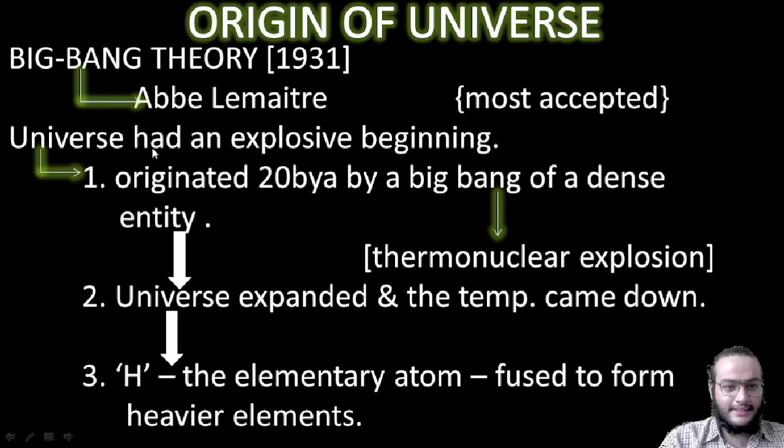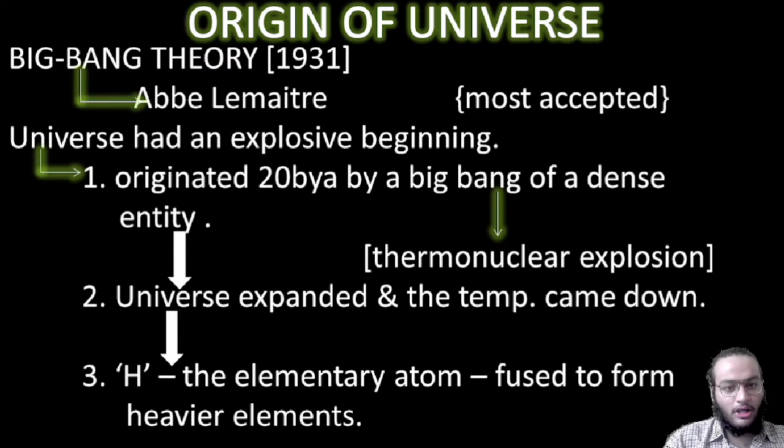The theory states that the universe started with a big bang, that is a thermonuclear explosion. The universe originated 20 billion years ago because of a thermonuclear explosion of a dense entity. After that, the universe started expanding and therefore the temperature came down. Then the elementary atom of the universe, hydrogen, started fusing and formed heavier atoms. Hence, the universe was formed.